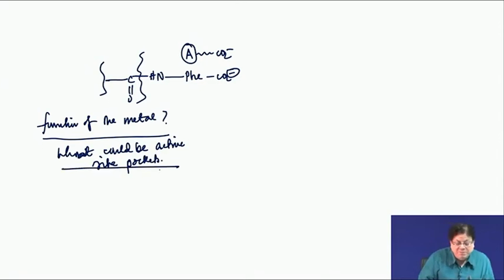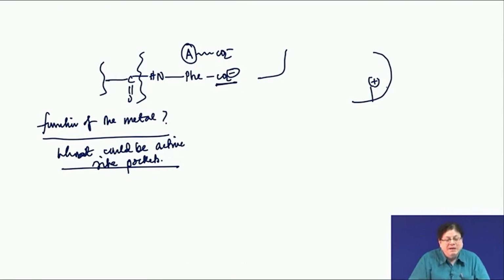Since it is a carboxypeptidase and we know that the C terminus ends with a CO2 minus, definitely what we can roughly predict, even if we do not know the X-ray crystal structure, is that at the end there must be some pocket which has a positive charge like NH3 plus, because if that be the case, then only the CO2 minus can go and bind here.